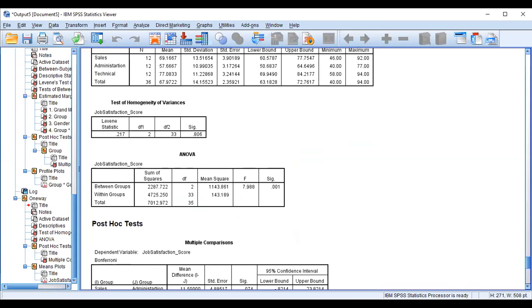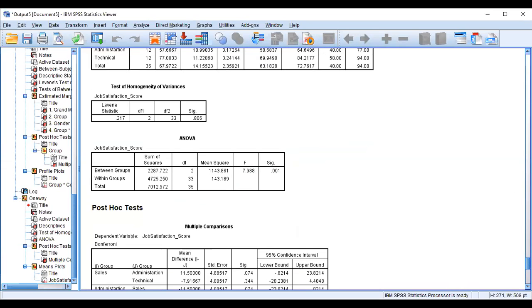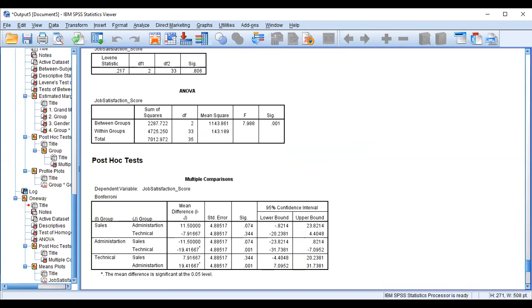Which are the three groups? Sales, administration, and technical. Their mean job satisfaction score is statistically significant. Let us see now, adjusting for their age. When you adjust for their age, does the same statistical difference exist between the three groups or not? So we can test it.